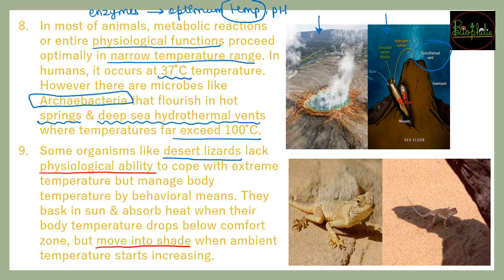it will go and bask in the sun and absorb some heat, and once the body temperature is at a comfortable level, it will stay there. As soon as it gets hot again, it will move into the shade, and as the temperature keeps changing, the desert lizards will keep going into shade and then into the sun to get some heat. That way physiological adaptations can be seen in desert lizards.